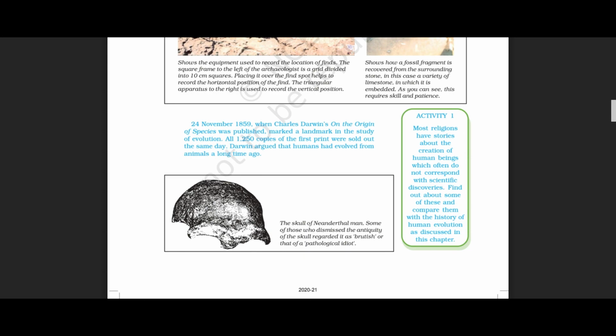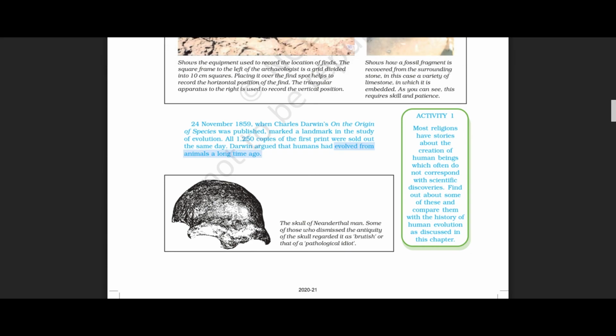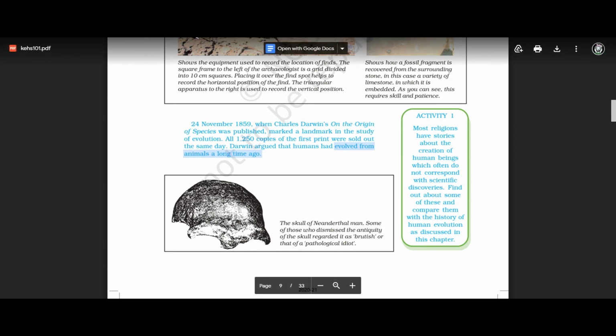In that book, Charles Darwin argues that humans evolved from animals a long time ago. And this is the picture of the skull of the Neanderthal man. Some of those who dismiss the antiquity of the skull regarded it as brutish or that of a pathological idiot. Okay, so hope you understand all the things we have studied today.